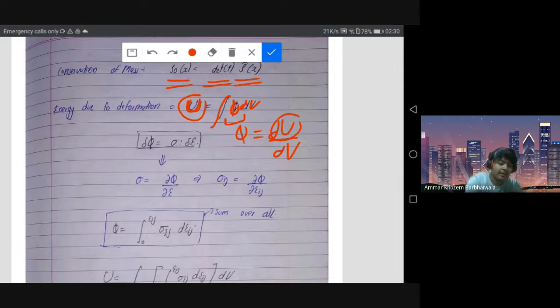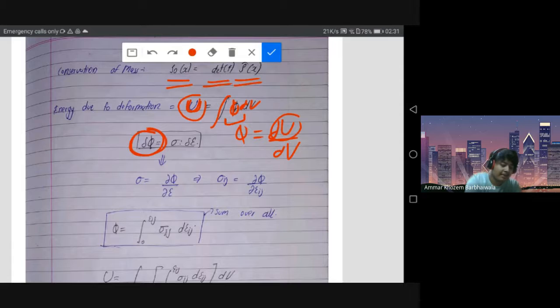Now that you have this, you can find this d phi, the amount of change in phi. Let's suppose I apply a small amount of force, then that small amount of force changes the phi value at every point.